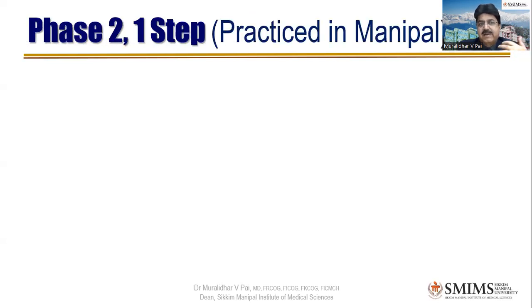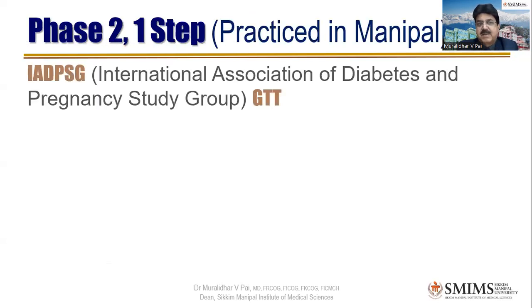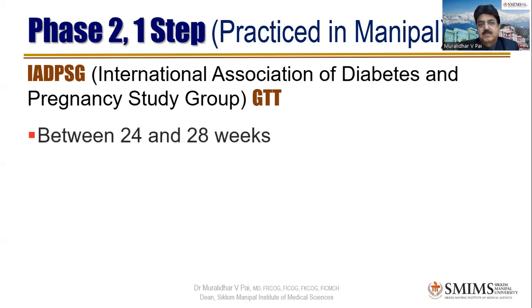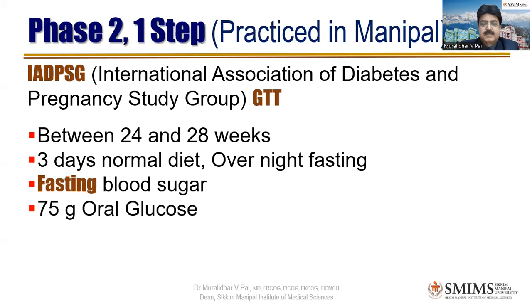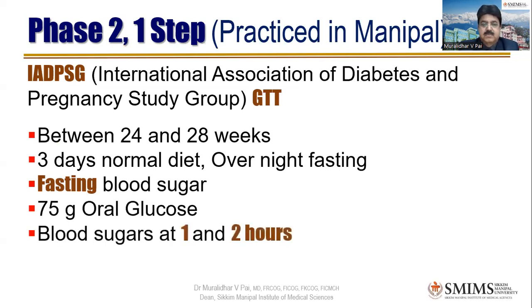So what is this one-step practiced in Manipal? As you said, IADPSG. So for GTT, this is usually done between 24 to 28 weeks, and an overnight fasting of minimum 8 hours is required. The patient is asked to give a fasting venous blood sample, followed by 75 grams of anhydrous glucose mixed with water, and she's made to drink it within 5 minutes. And then we repeat her blood sugars after 1 hour and 2 hours.